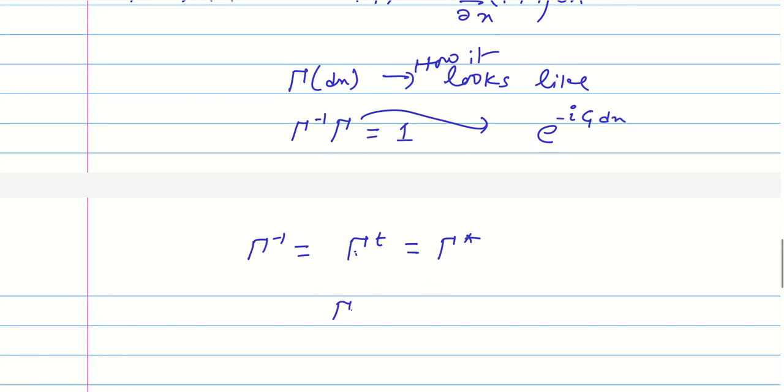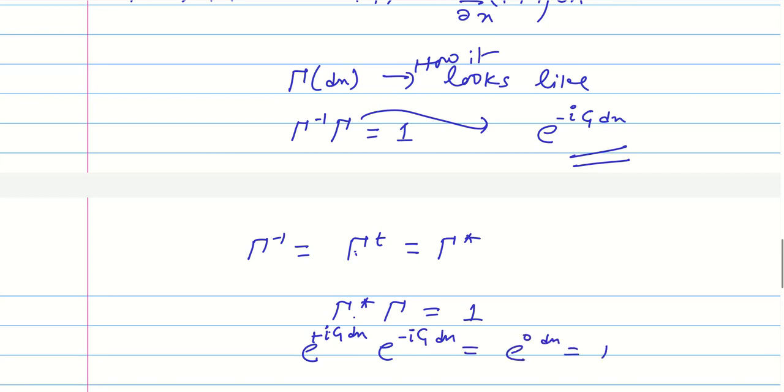So that means if you multiply the complex conjugate with the translation operator, you get 1. So the complex conjugate of this one is what? I becomes plus I g dx, minus I g dx. So if you see, this gets cancelled, so 0 dx, this is equal to 1.